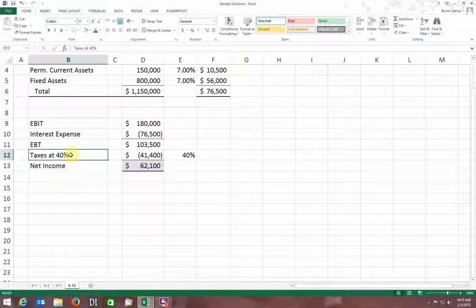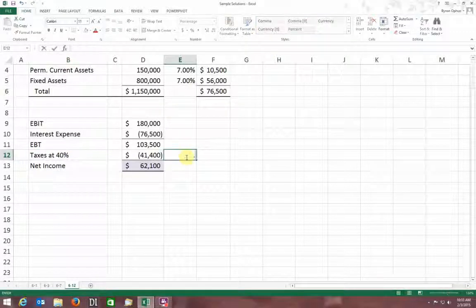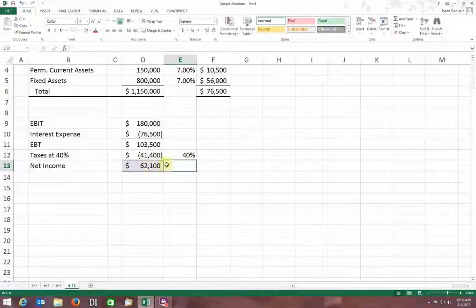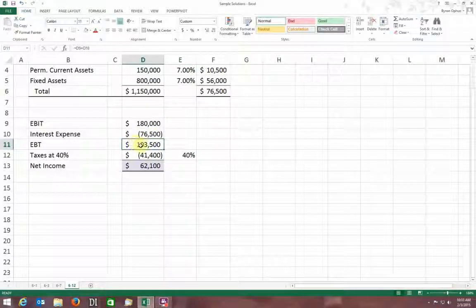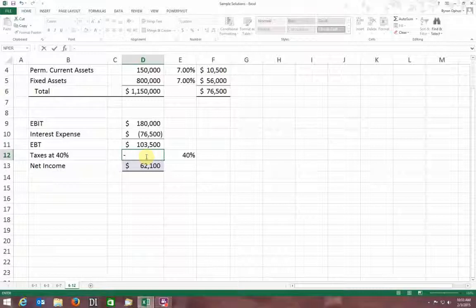Now I've got to calculate my taxes, and they say my taxes are at 40%. I plugged 40% into another column over here. Okay, so I pay taxes on this earnings before taxes, right? Because interest expenses are deductible, so I pay taxes just on this amount. To calculate this, I'm going to use a minus because I want it to come out as a negative number, because taxes are a negative number. So minus my tax rate times my earnings before taxes. So I end up paying $41,400 in taxes.